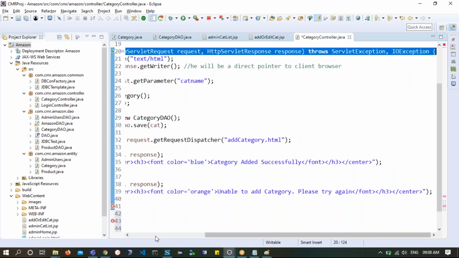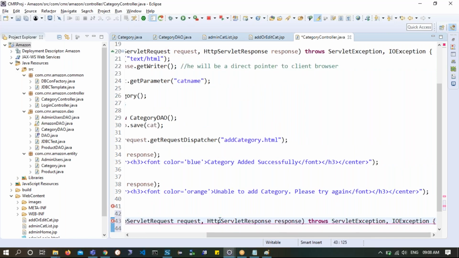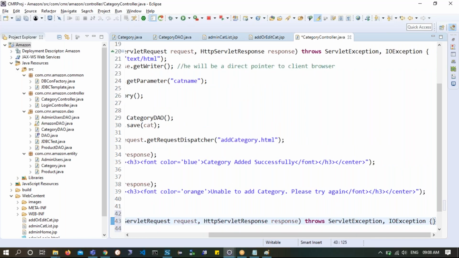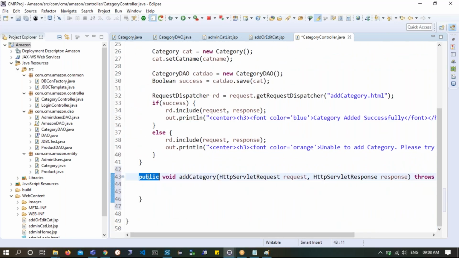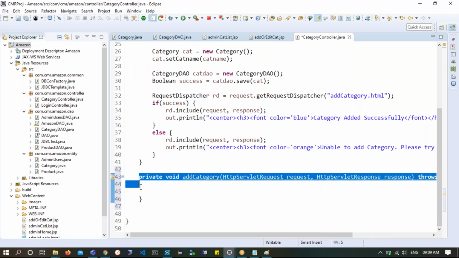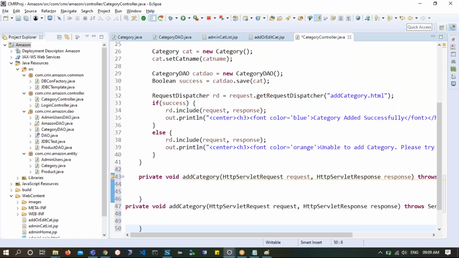Control C, Control V. This is one method, and the next will be a private void add category, and Control C. This is basically for editing,